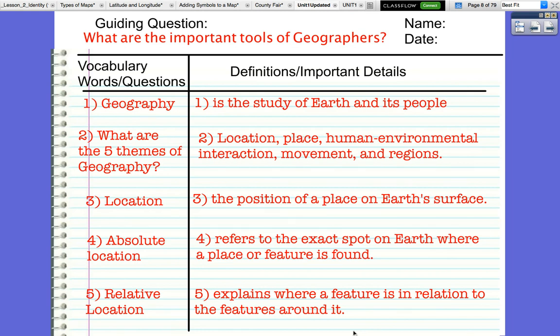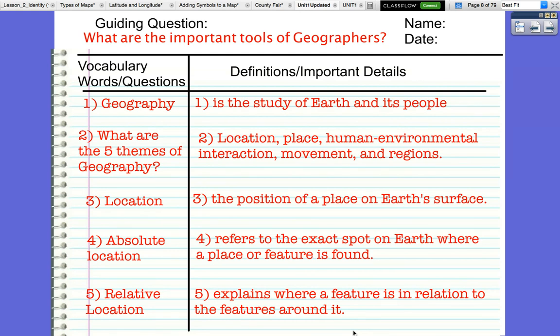These are ways that geographers break down the study of everything that they need to learn about into manageable sized chunks. We said this was similar to how Netflix breaks up all of their movies and TV shows into genres. So these are the groupings or genres of geography. The first is location. This is your position on the Earth's surface. So where are you? This can be shown with longitude and latitude. This can be shown by saying, I live near the park.